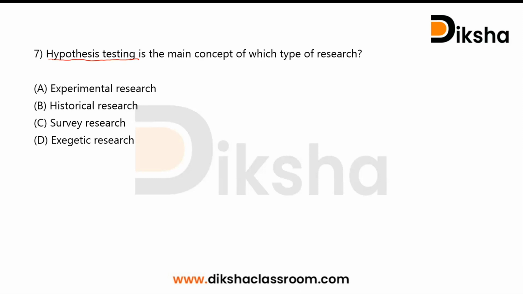be the answer. So as you can see, the only option which is an example of quantitative research is experimental research. Experimental research is a systematic and scientific approach to research in which the researcher manipulates one or more variables and controls and measures any change in the other variables. The purpose of an experiment is to investigate the relationship between two variables to test a hypothesis. So, as we know, it is clear that experimental research is a method of research which is focused on hypothesis testing. So, the correct answer will be option A, experimental research.